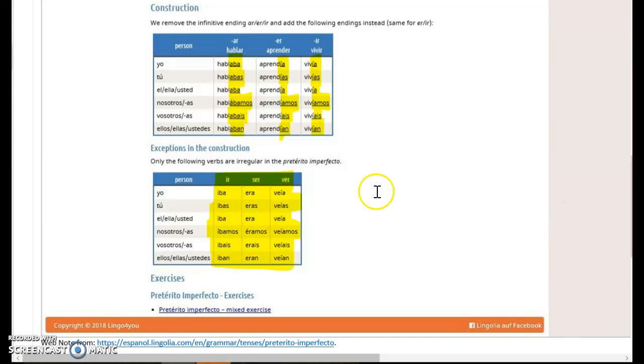The only three irregulars in the whole tense are ir, ser, and ver, so it makes it very easy to remember. All of the nosotroses will have accents, so the I in íbamos, the E in éramos, and the I in veíamos, and all of these I's in the veía will have accents. And that is conjugating imperfect in a nutshell, so it's pretty straightforward.